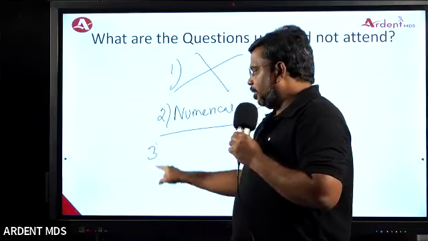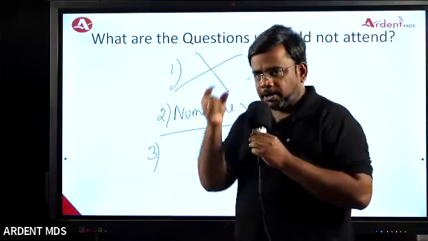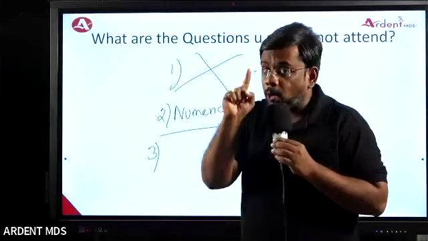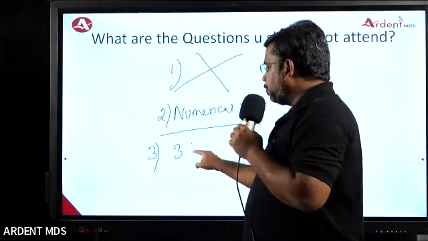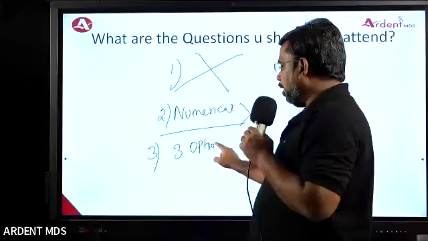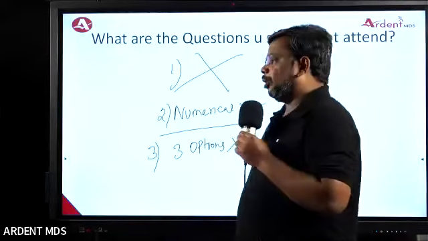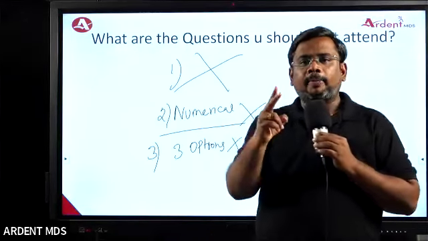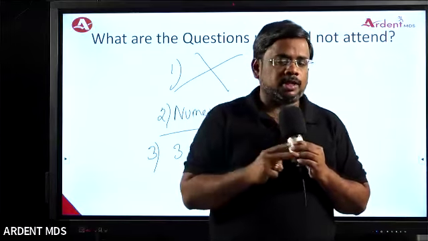And third one, suppose you have four options, you are able to eliminate one option. Remaining three options are there. Can I take a risk? No. Okay, but you can take a risk if you eliminate two options and only two options are left.